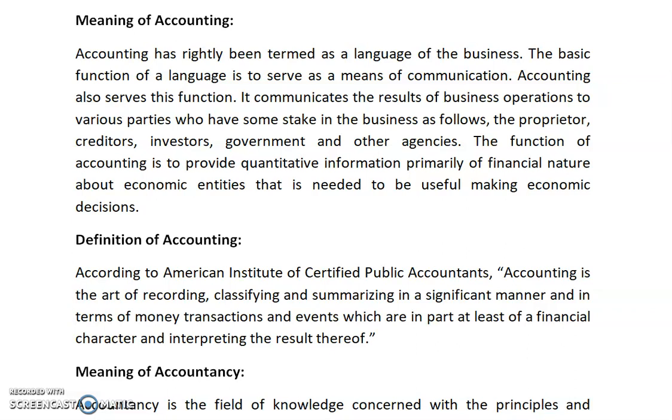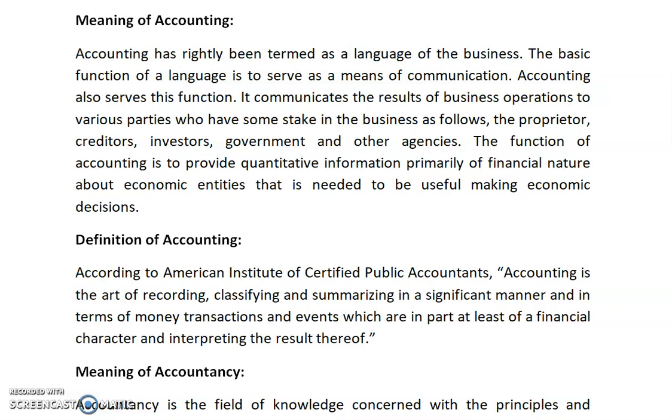Dear students, today I will tell you what you understand by accounting. So, the meaning of accounting: accounting has rightly been termed as the language of business. The basic function of a language is to serve as a means of communication. Accounting also serves this function.